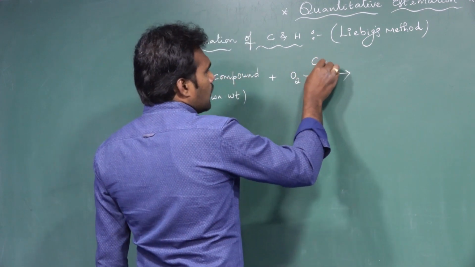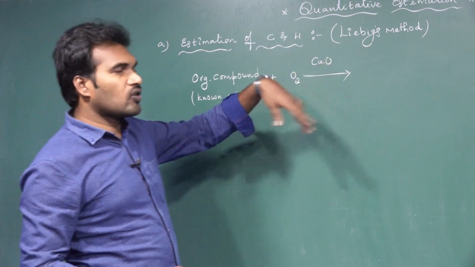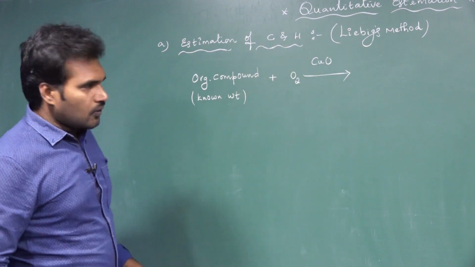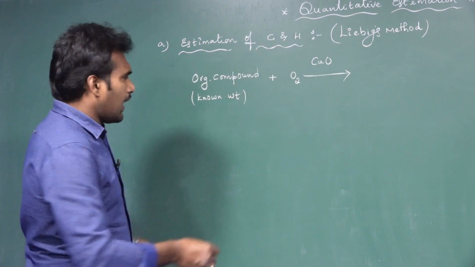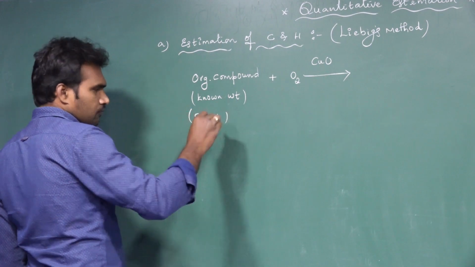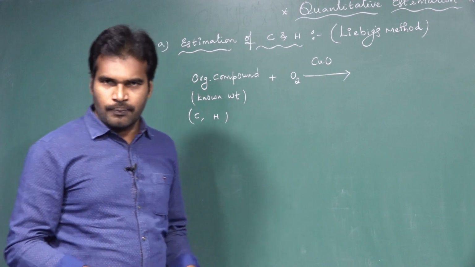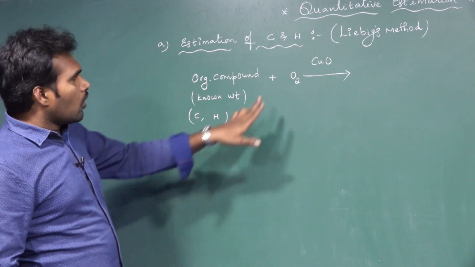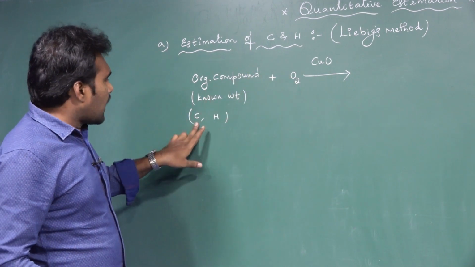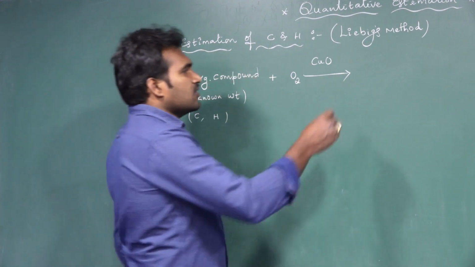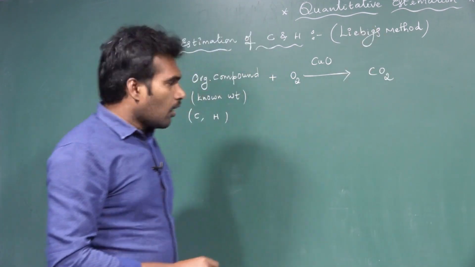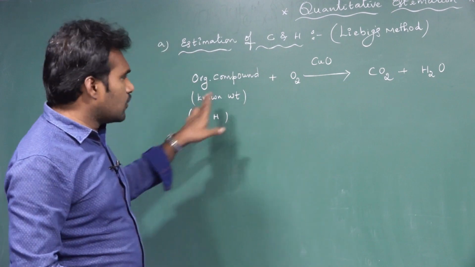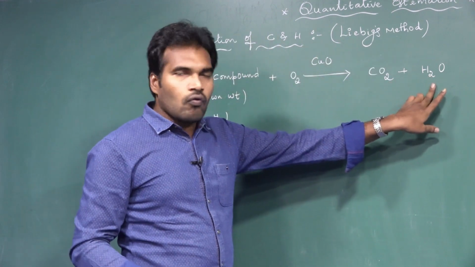Do the oxidation in the presence of copper oxide. By using copper oxide as an oxidizing agent, you do the oxidation. Organic compounds generally have carbon and hydrogen, along with some other elements also present. So carbon and hydrogen will definitely be present in the organic compound. After we do the oxidation, the carbon present in the organic compound oxidizes into carbon dioxide and hydrogen oxidizes into water.